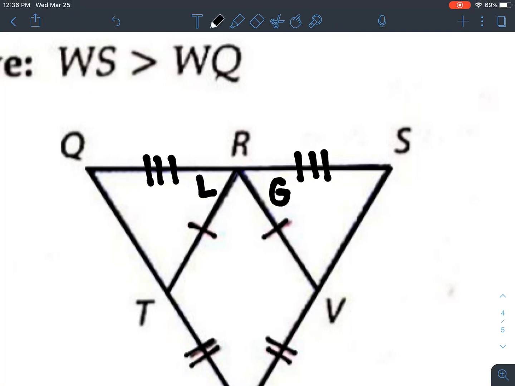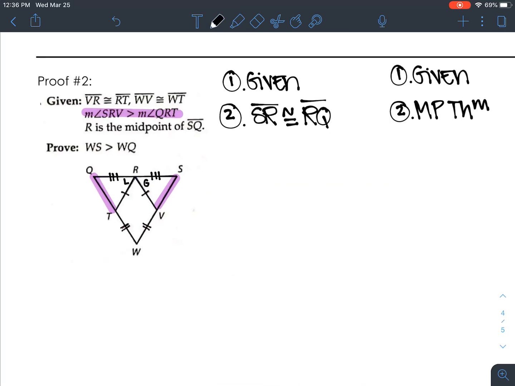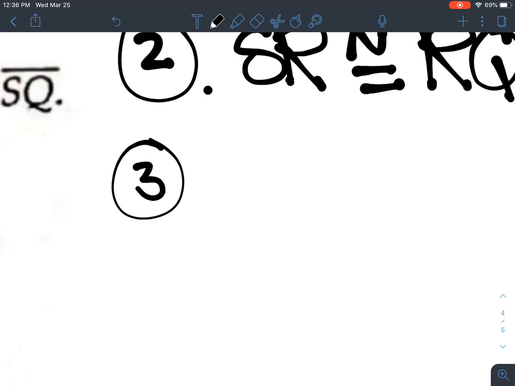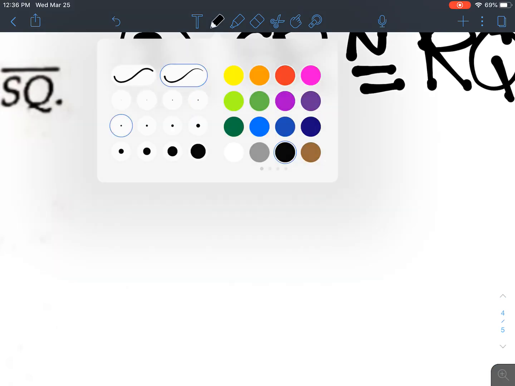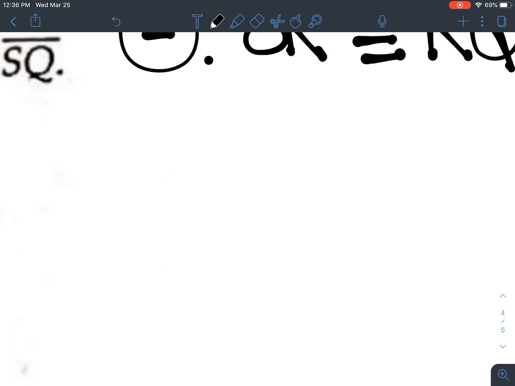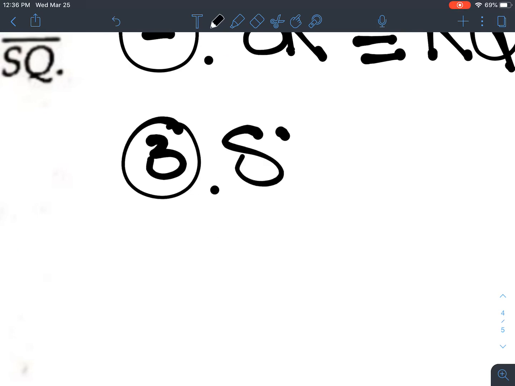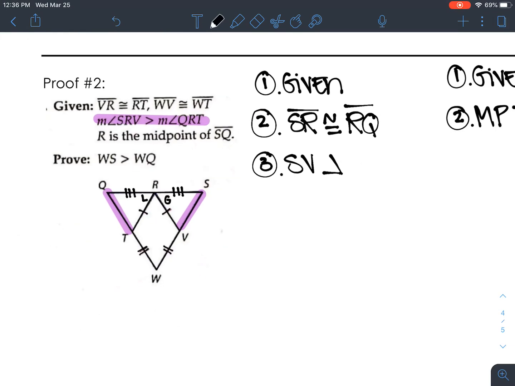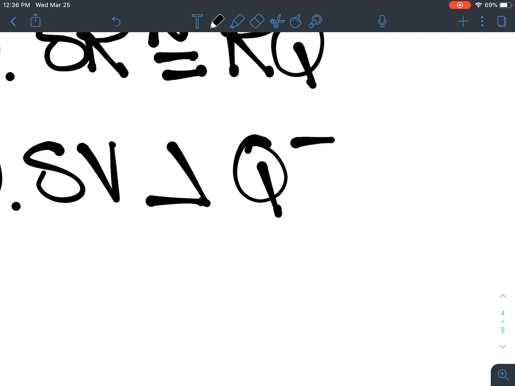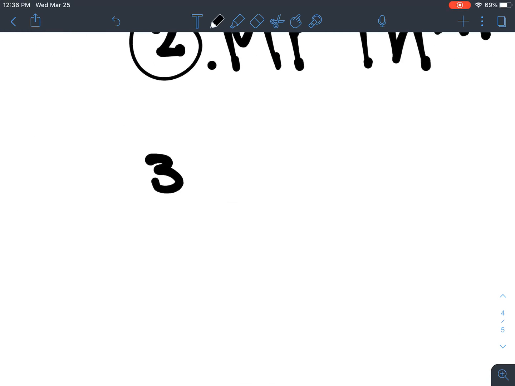So if this angle SRV is greater than this angle QRT, what does that mean about SV and QT? Using the hinge theorem, I know that side length SV has to be greater than side length QT. So that's through the hinge theorem.